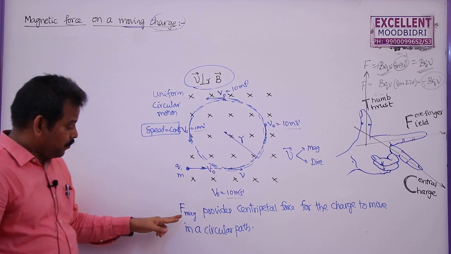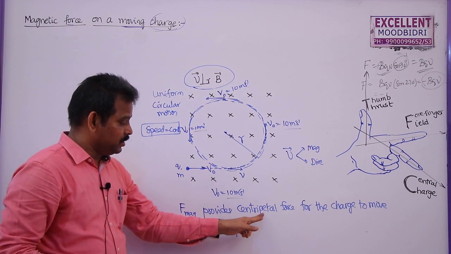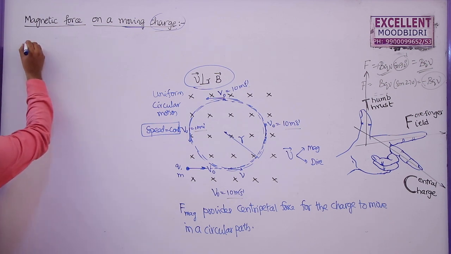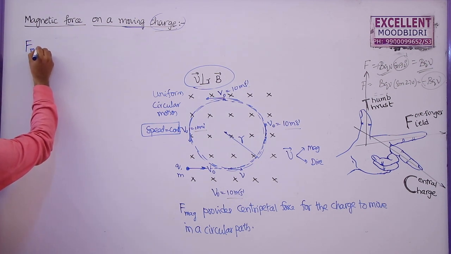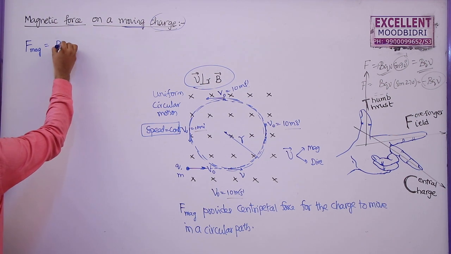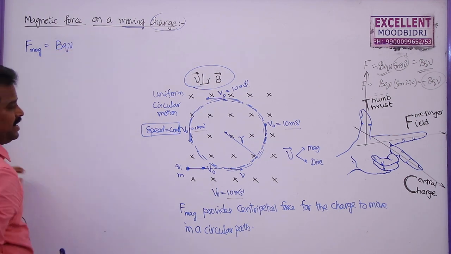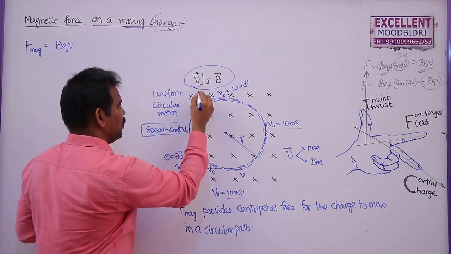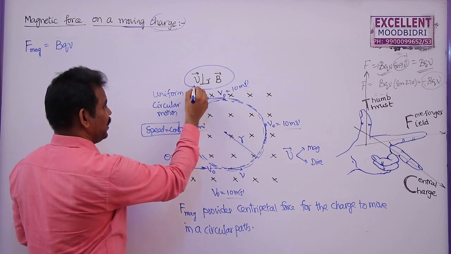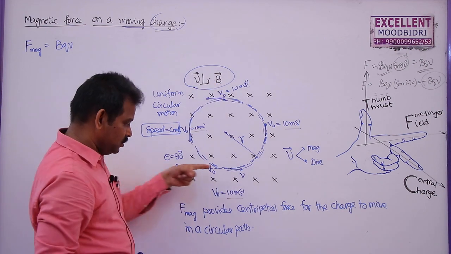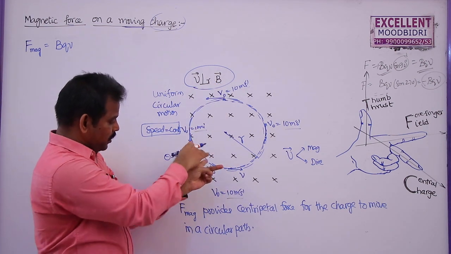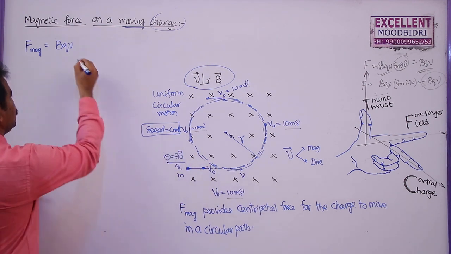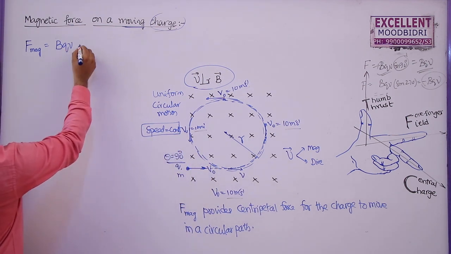Now, as the magnetic force provides the centripetal force for the charge to move in a circular path, what is the magnitude of the magnetic force here, which is given by BQV sine theta. Here theta is equal to 90 degrees. Why? Because theta is the angle between velocity and magnetic field. Here this is the velocity and this is the magnetic field. So these two are perpendicular to each other, theta is 90. So if you write BQV sine 90, it will become BQV only.